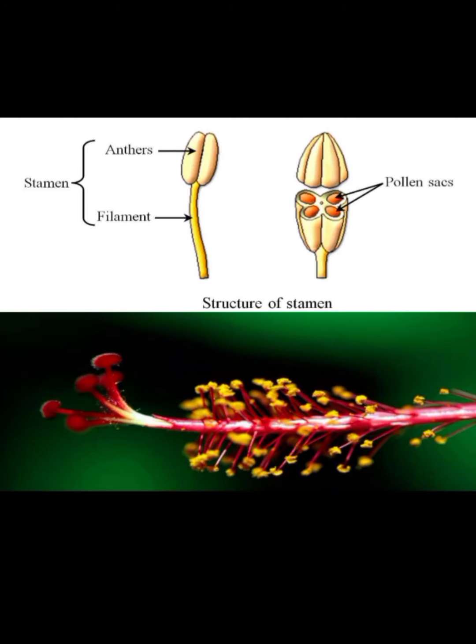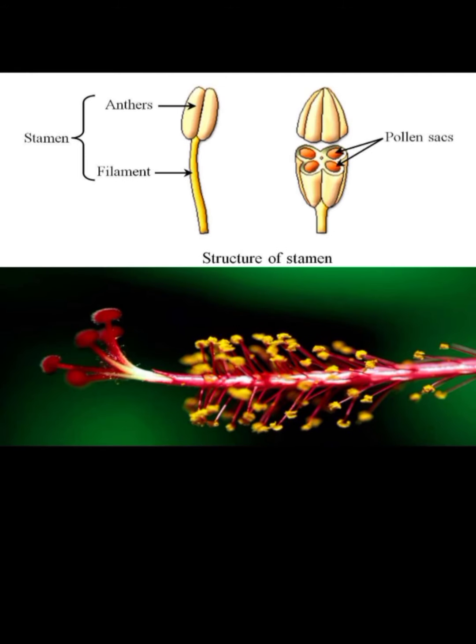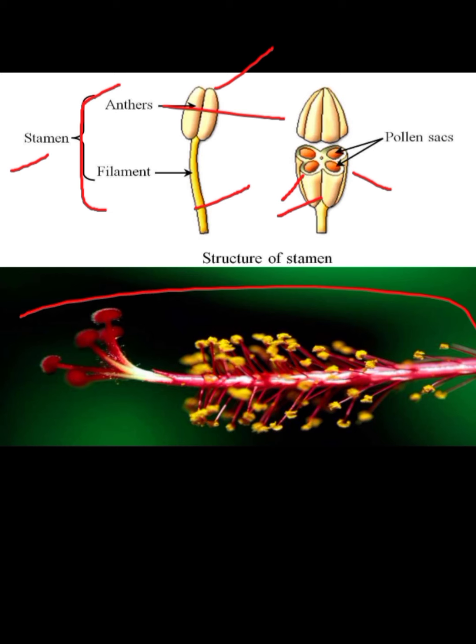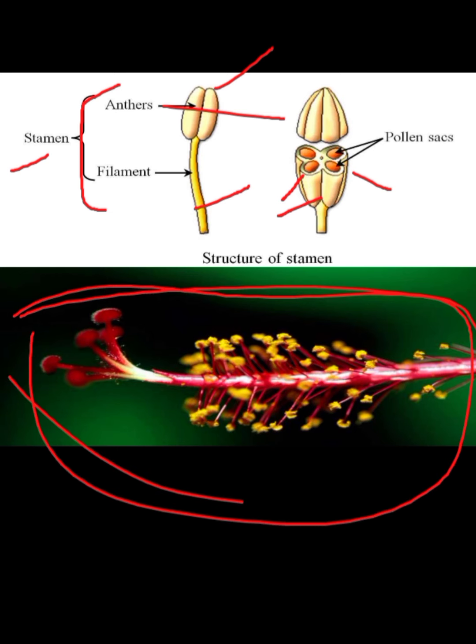So this is all about androecium. Here, see the diagram. This is the anther, this is the filament. Anther and filament constitute the stamen. If we take a transverse section of the anther, pollen sacs are present. That means two microsporangia are present. So this is the structure of the stamen.